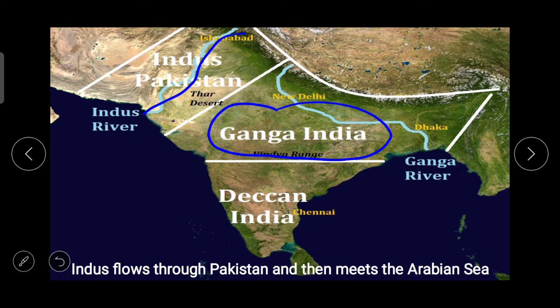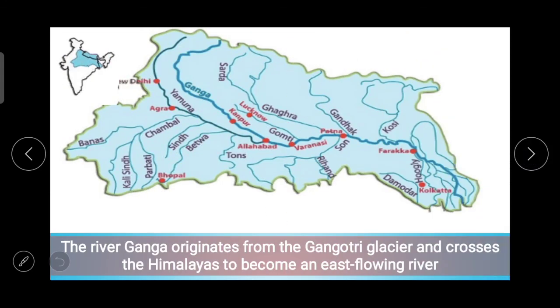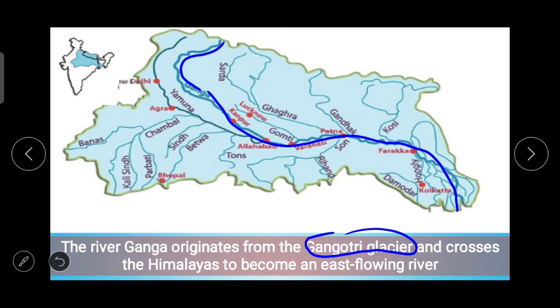The river Ganga originates from the Gangotri glacier, and crosses the Himalayas to become an east flowing river. Many tributaries of the Ganga also flow in similar manner. Yamuna, originating at Yamunotri, is a major tributary of Ganga, that we will see in the map. The river Ganga originates from the Gangotri glacier and crosses the Himalayas to become an east flowing river. So here you can see Ganga, in this way it is flowing.